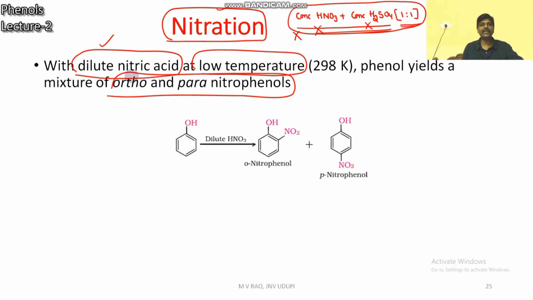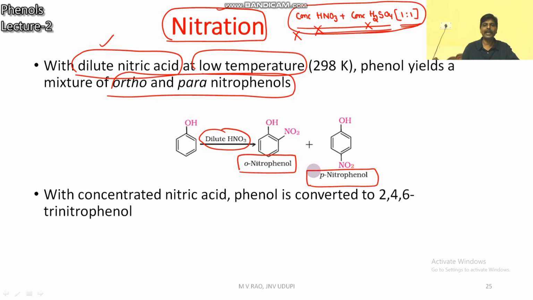Phenol reacts with dilute nitric acid and gives orthonitrophenol and para-nitrophenol. There are two products, ortho and para. Para-nitrophenol is the major product. Orthonitrophenol is the minor product. Para is more stable because of less repulsions.